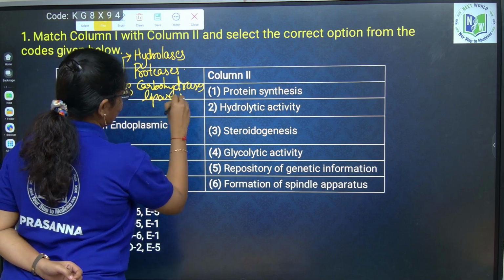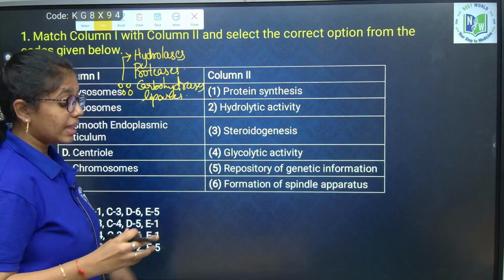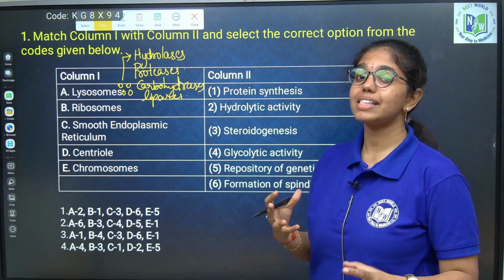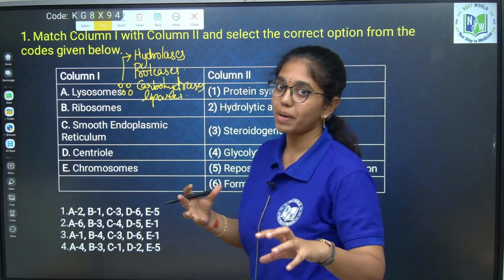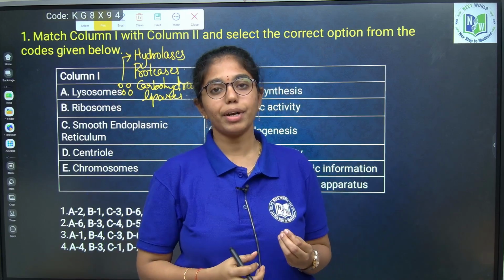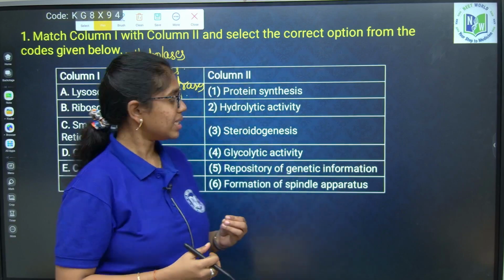Whenever the cell is in starvation condition, these hydrolytic enzymes are released into the cells, wherein these enzymes digest the biomolecules present in the cell and generate the nutrients required for the metabolic activities conducted by the cells.